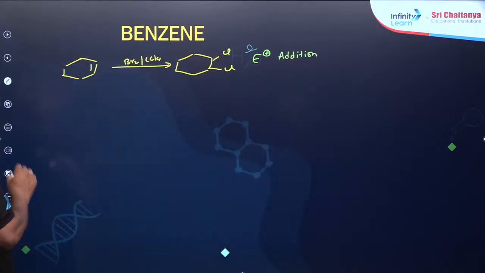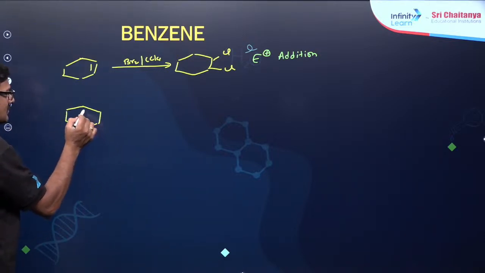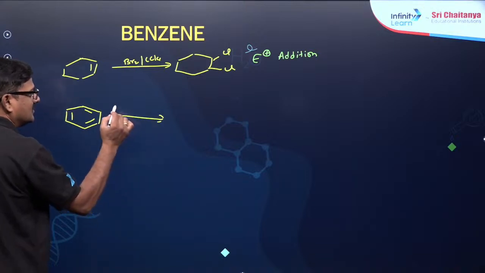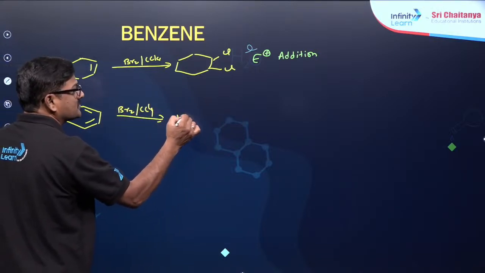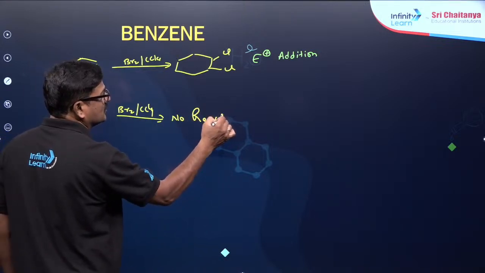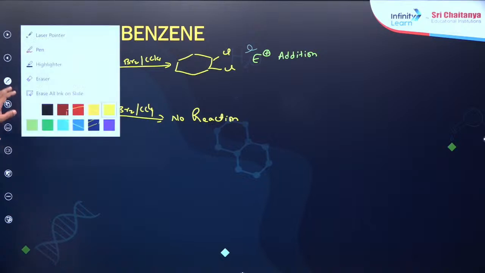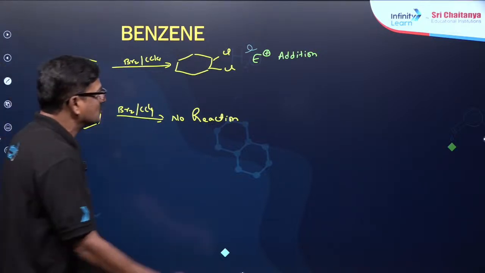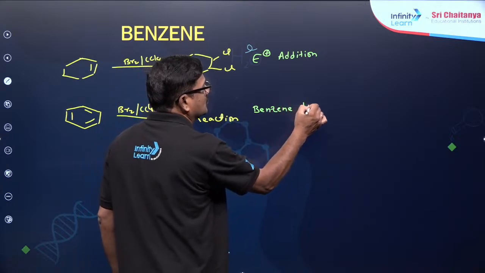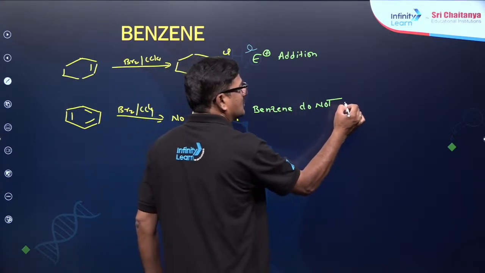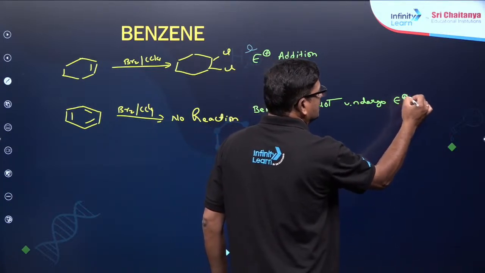Now let me take benzene and add Br2 and CCl4. There is no reaction. So when there is no reaction, I am forced to claim benzene does not undergo electrophilic addition reaction.